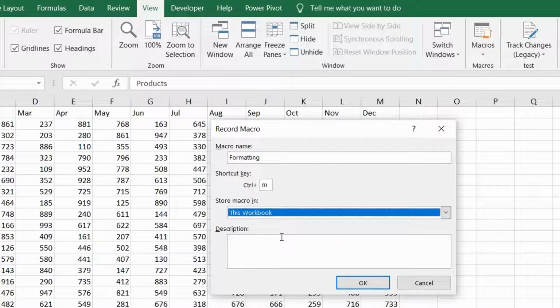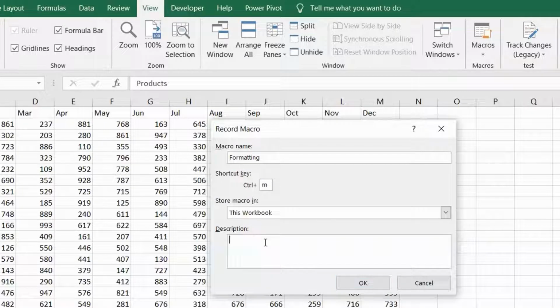So this macro which I will record, it will be recorded in this file itself. But if this file is open and tomorrow you open another file, that macro will work in that file also. So the name of a macro is important, the shortcut key is important, and where you want to store the macro. Description you can ignore. It is about who created the macro and what this macro will do, just ignore it.